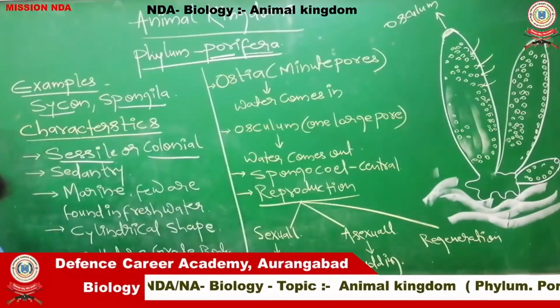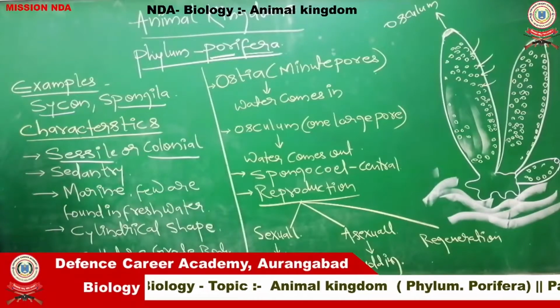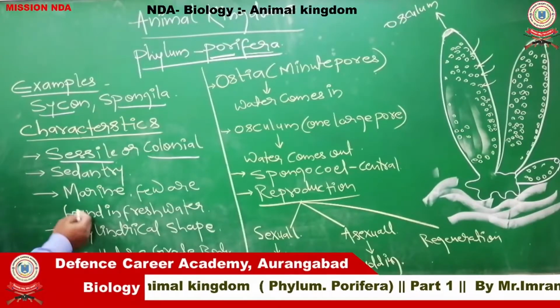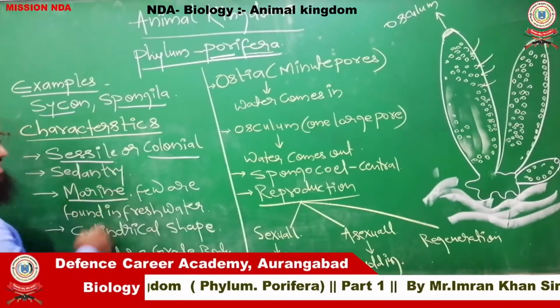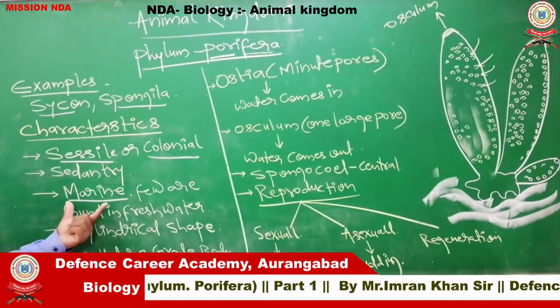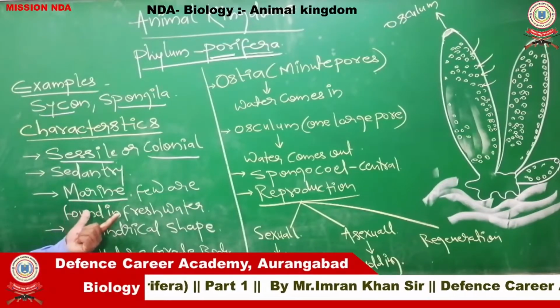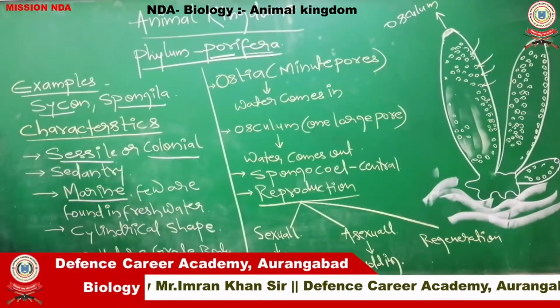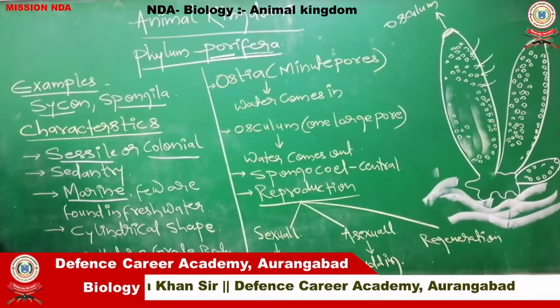First I'll tell you about the habitat. Poriferans live in marine water, mostly in oceans and seas, and a few poriferans are also found in fresh water.